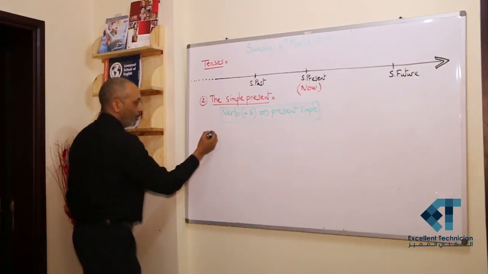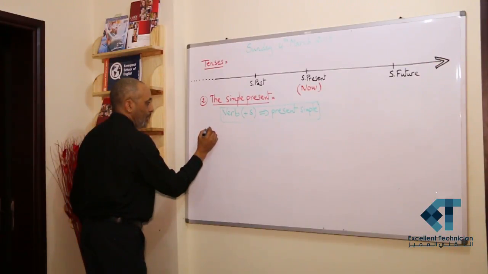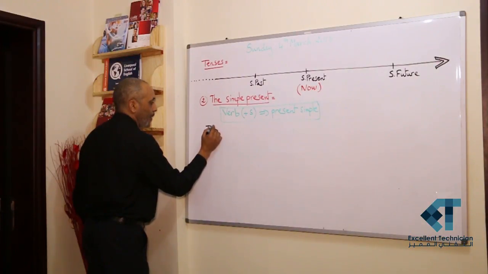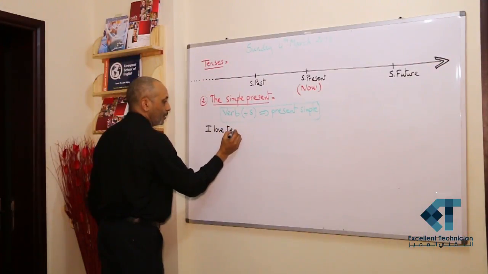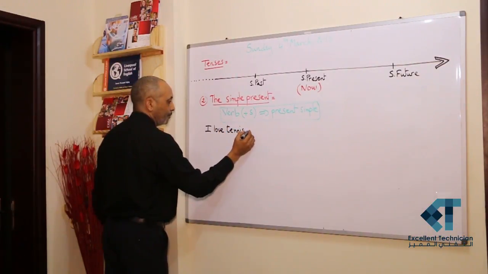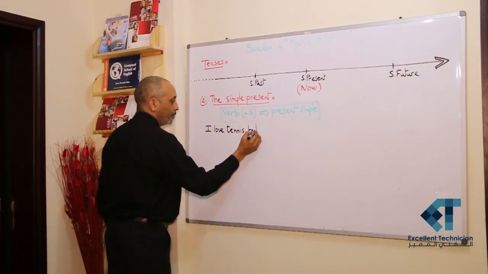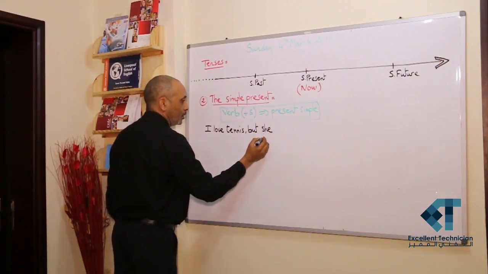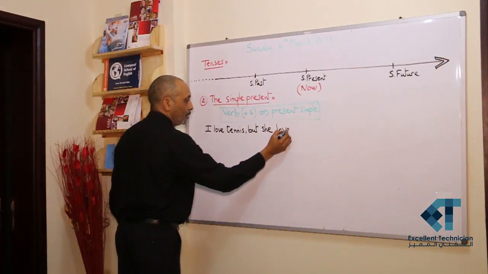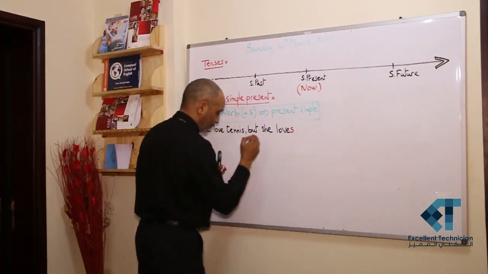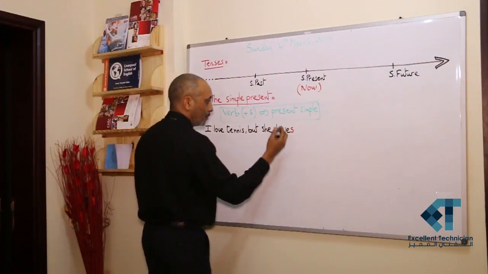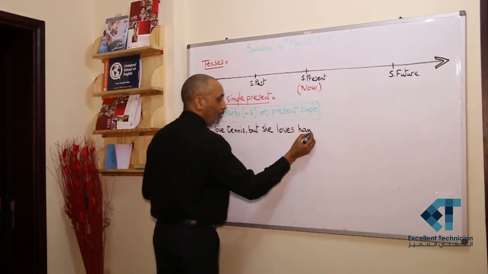If I say, for example, I love tennis but she loves handball.